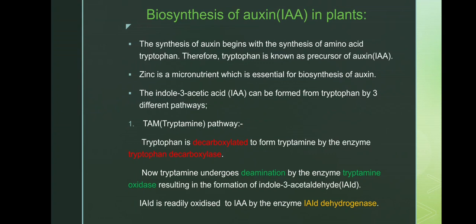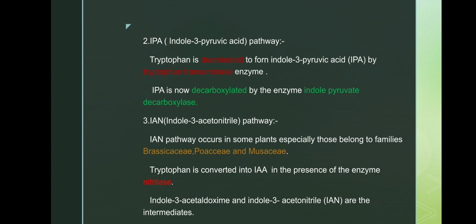First step is decarboxylation, next deamination. The decarboxylation enzyme is tryptophan decarboxylase, the deamination enzyme is tryptamine oxidase, and next is oxidation of indole 3 acetaldehyde to indole acetic acid by the enzyme indole 3 acetaldehyde dehydrogenase. This must be kept in mind. It is known as the TAM pathway, the tryptamine pathway. Next, the IPA pathway or indole 3 pyruvic acid pathway.